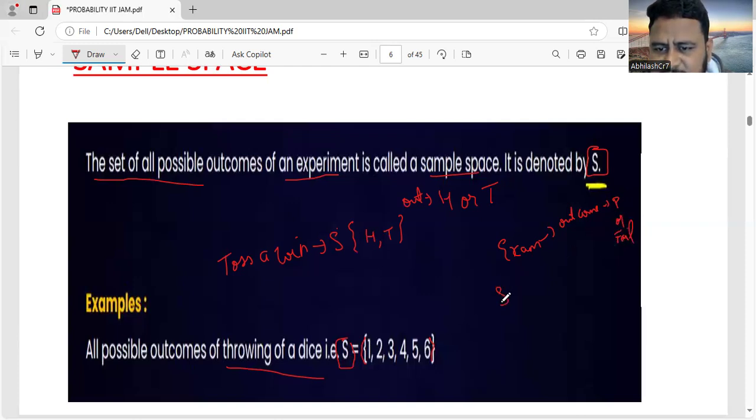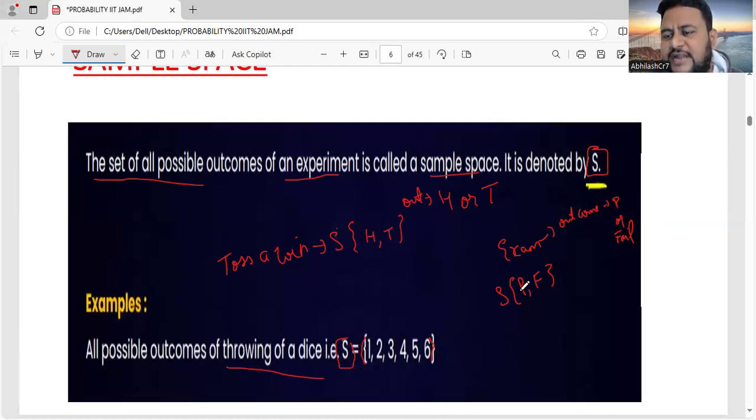But the sample space, if you put this together, is pass, comma, fail. This is the sample space. There can be two outcomes, one is pass, another one is fail, but if you put both together, you get the sample space. So it is the total of all the outcomes.